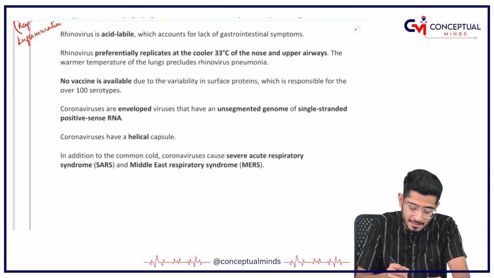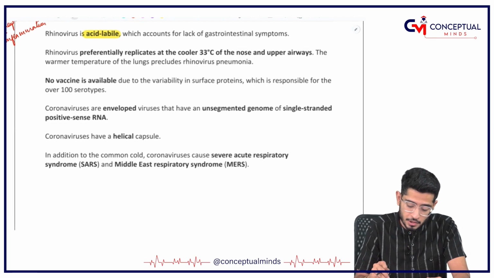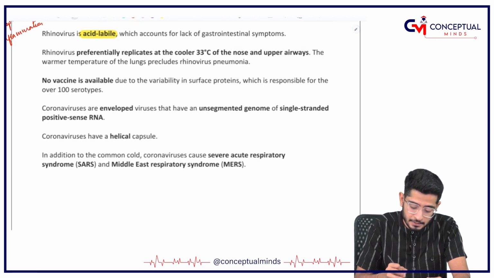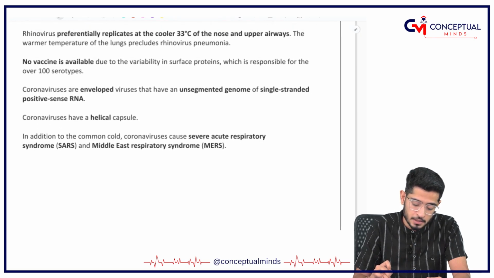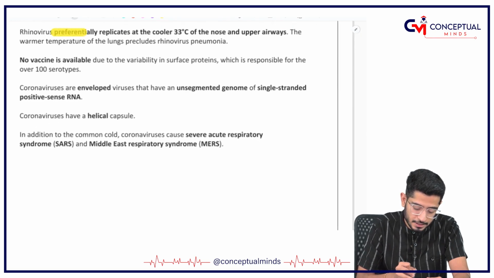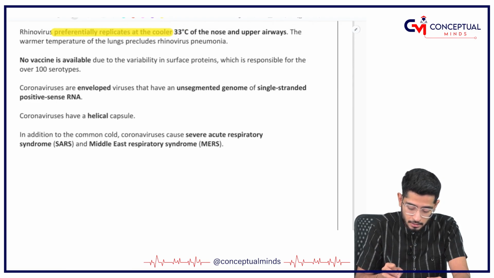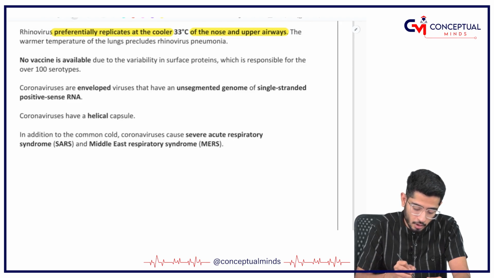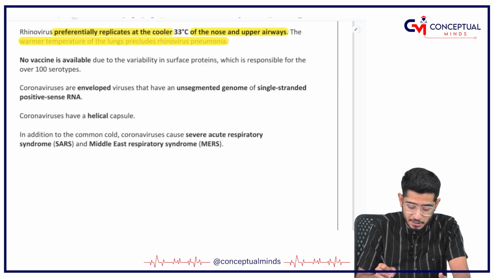Now rhinovirus is acid-labile, that's why it does not enter the gastrointestinal tract. Rhinovirus preferentially replicates at the cooler environments of the nose and the upper airways. The warmer temperature of the lungs precludes rhinovirus pneumonia.